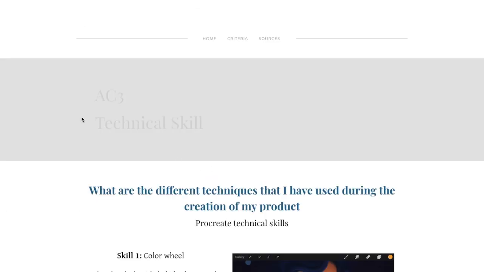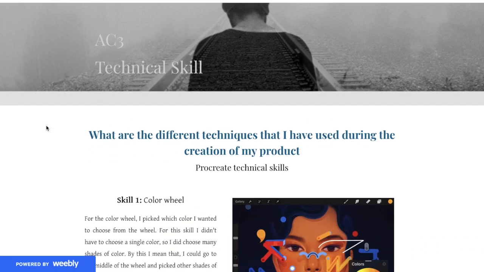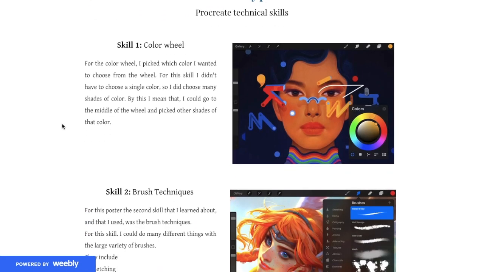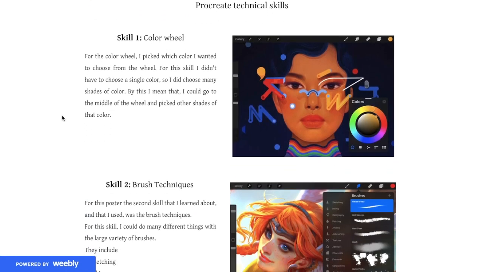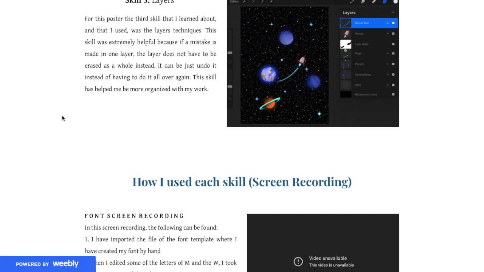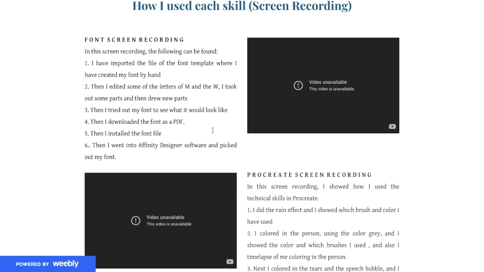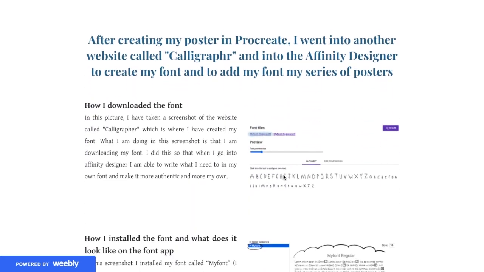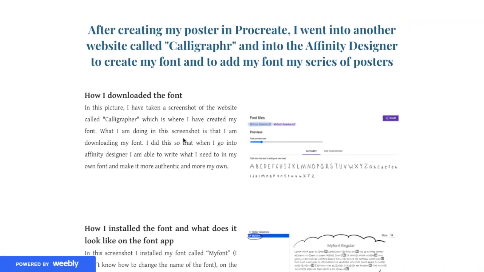Okay, so for AC3, this is technical skills. I made it on Procreate, and some other techniques on Procreate are the color wheel, exploring different color palettes, brush technique, and layers. And then again, how I used each of them in my work.